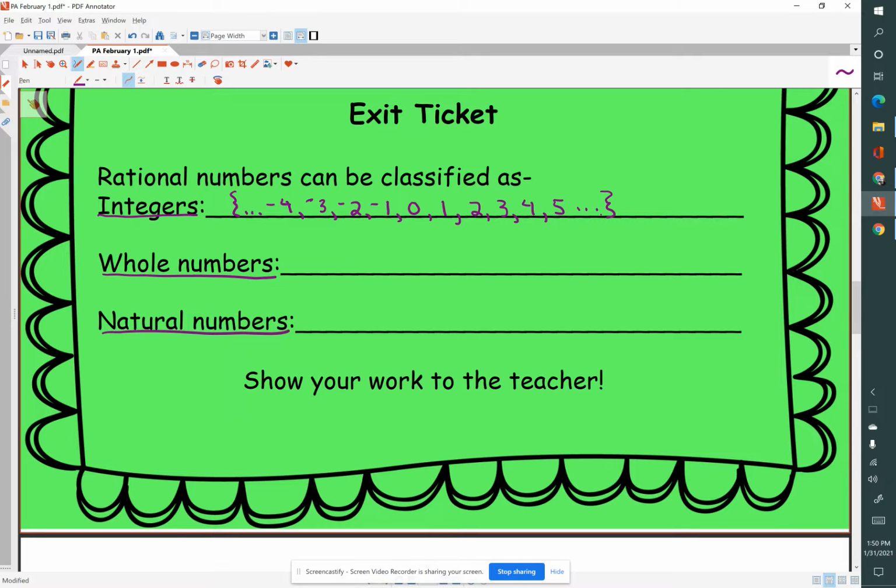That's what the 3 dots mean. Now the whole numbers include 0, and then up through infinity. And then the natural numbers are like the whole numbers, but they do not include 0.